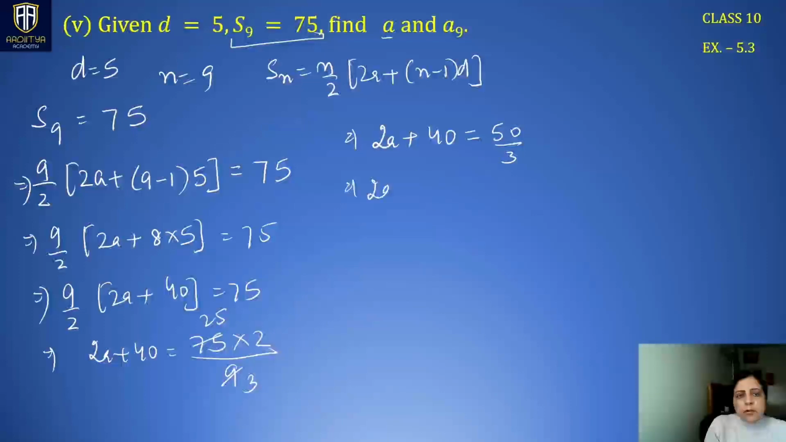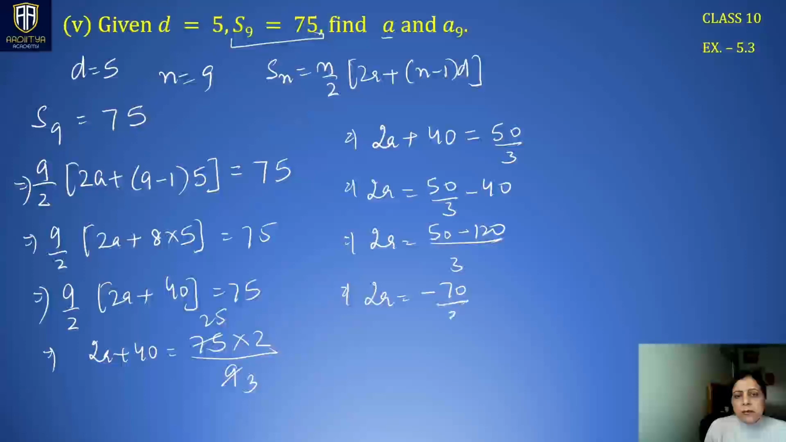So we can find 2a as 50 by 3 minus 40. So 2a becomes 50 minus 120 over 3, since 3 40s are 120. 2a is minus 70 by 3. This gets divided by 2 also, so the value of a is minus 35 by 3.